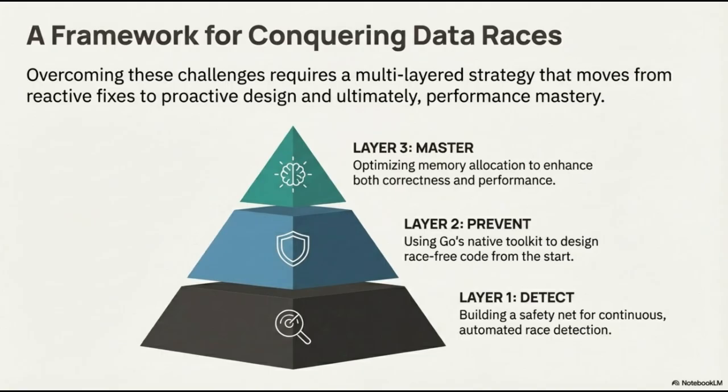Moving up to Layer 2, the focus shifts to Prevent. Here, we leverage Go's native toolkit to design and implement race-free code from the very start. By making concurrency safety a fundamental part of our architectural design, we proactively eliminate risks before they manifest. Finally, Layer 3 is Master. At this level, the goal is to optimize memory allocation to enhance both correctness and performance. By mastering how data is handled at scale, we ensure our applications are not only safe, but also highly efficient. Together, these layers provide a comprehensive path toward building high-performance, concurrent systems with confidence.